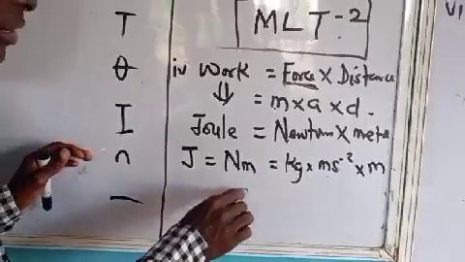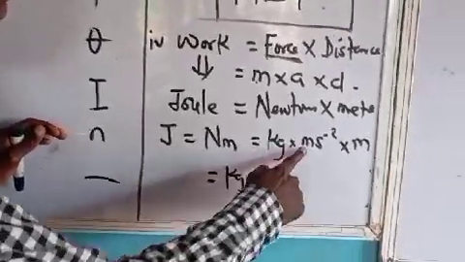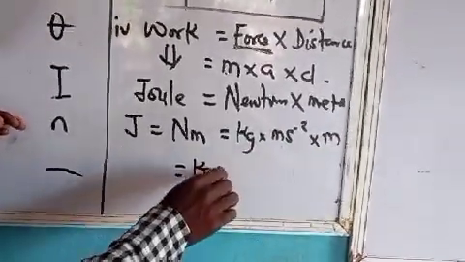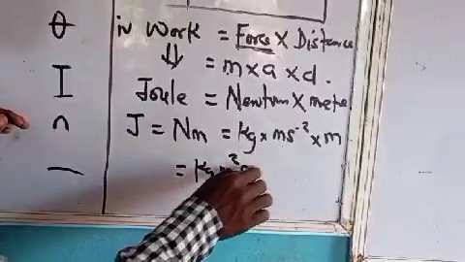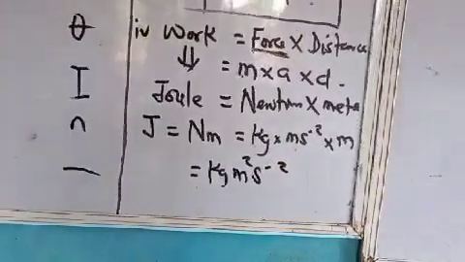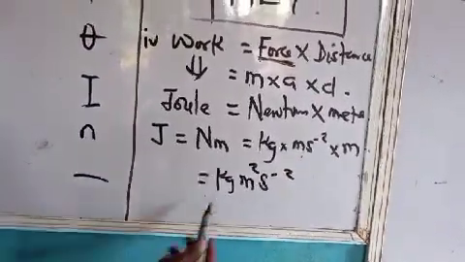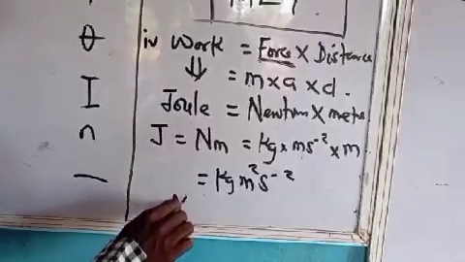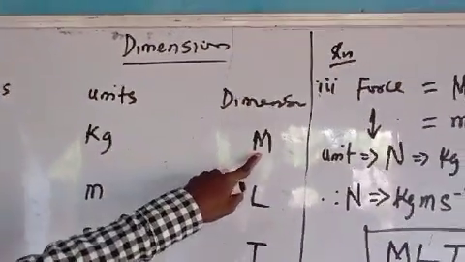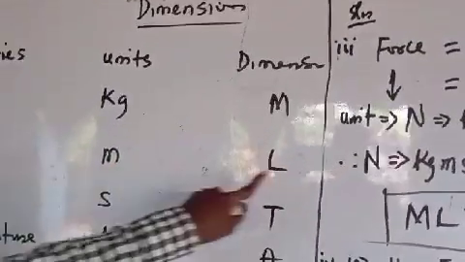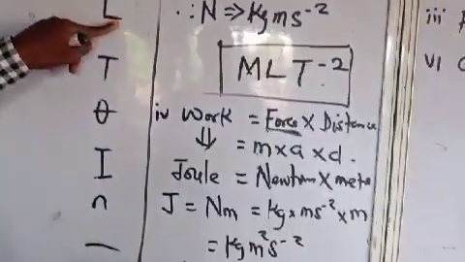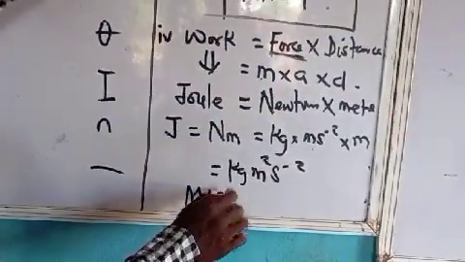Finally, kilogram times meter times meter becomes kilogram meter square per second square. From the table, kilogram is M. Meter is L, so we come here and say L raised to power 2.